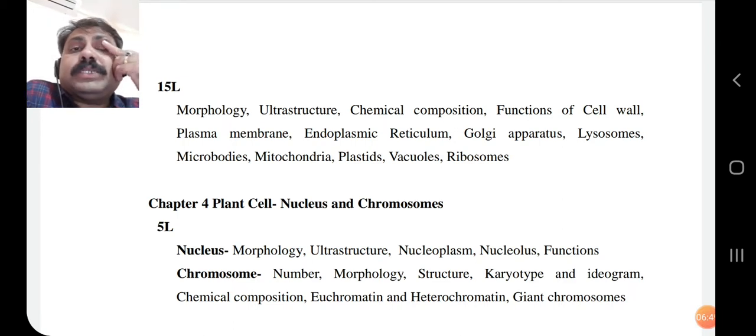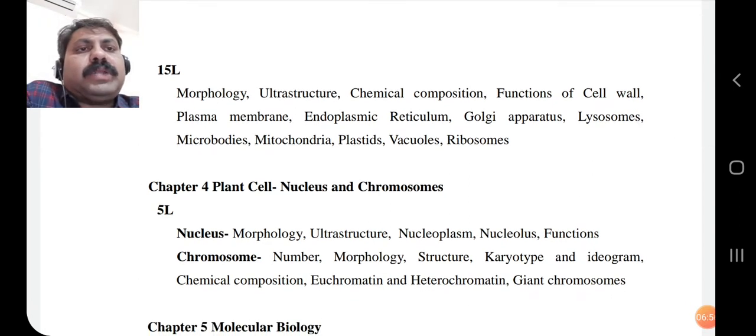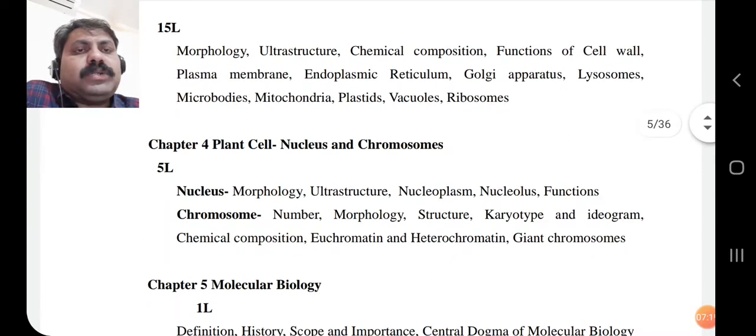Then the Golgi apparatus, one more important organelle. Lysosomes are there, microbodies are there, mitochondria are there, plastids, vacuoles, and ribosomes. So all these different types of organelles are present in the cell. I can repeat: the cell wall, the protective outer covering, then the plasma membrane, a thin, semipermeable membrane inside the cell wall, endoplasmic reticulum, Golgi apparatus, lysosomes, microbodies, mitochondria, plastids, vacuoles, and ribosomes.